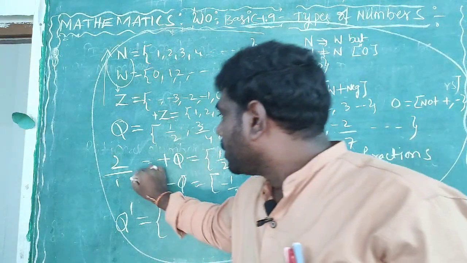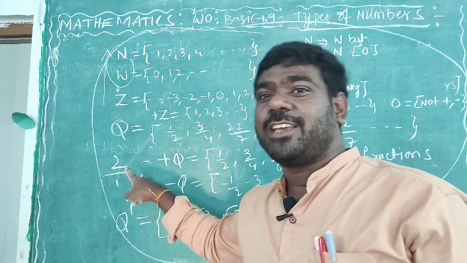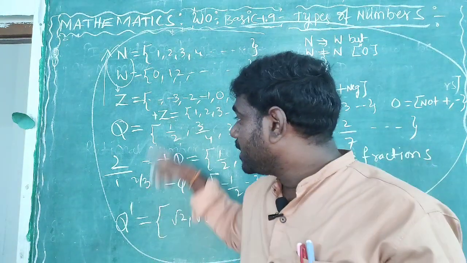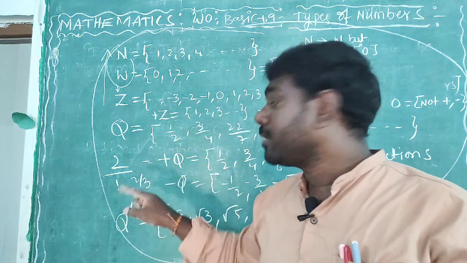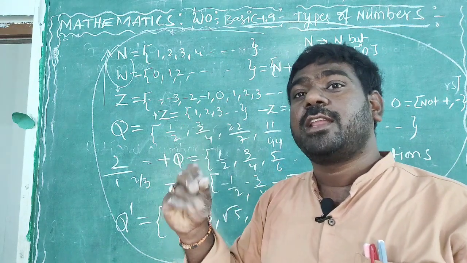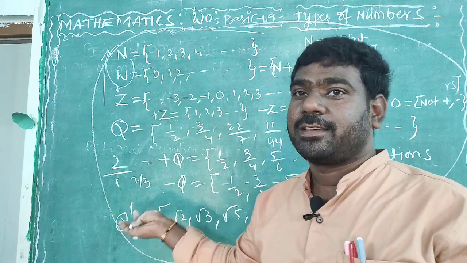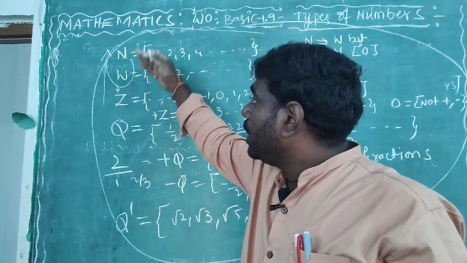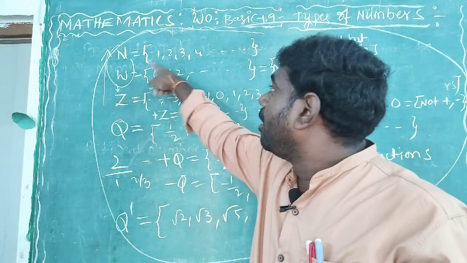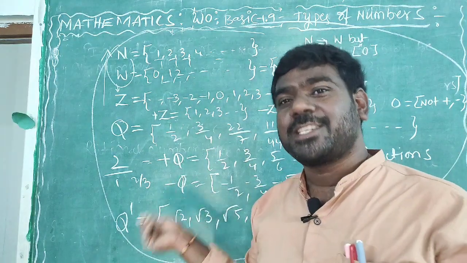Suppose 2 by 3. 2 we can write by placing 1 as denominator. Some are there, but all are not there. So 2 by 3 is not a whole number, but 2 by 1 is. But the condition is that I am telling all rational numbers, not some, are not integers, whole numbers, natural numbers. But all natural numbers, whole numbers, and integers are rational numbers. How, sir? For all numbers we can keep 1 as denominator. These all become rational numbers.